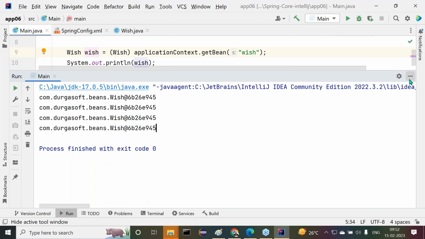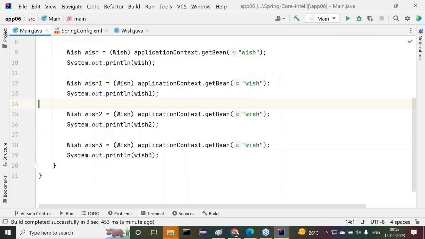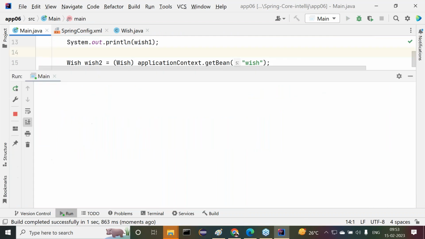Now observe carefully. In the same example, for the sake of your content here, in place of this singleton, I want to use prototype. Now tell me, what are we able to get there? 4 times we are calling this get bean method.